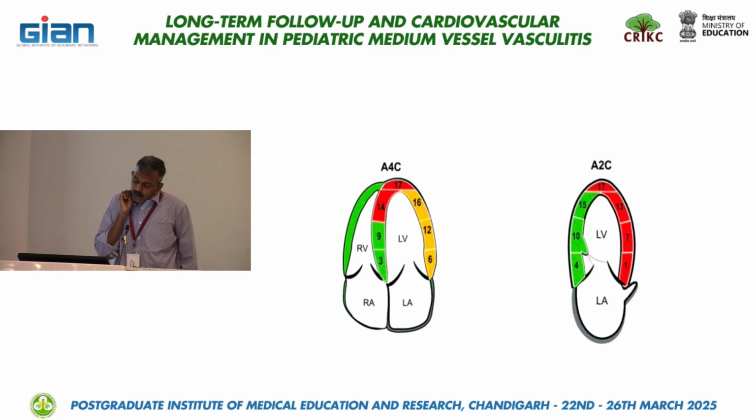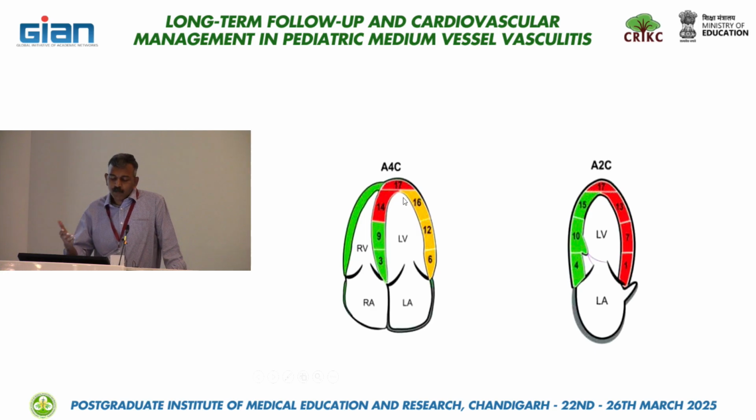So this is the apical 4-chamber view and the apical 2-chamber view. So in the apical 4-chamber view, the areas given in green are supplied by the right coronary artery. The numbers are the LV segments given by the American Society of Echocardiography. So in the 17 segment LV model, those correspond to the numbers given here. So the yellow zones are the areas supplied by the left circumflex, and the red zones are the areas supplied by the left anterior descending.